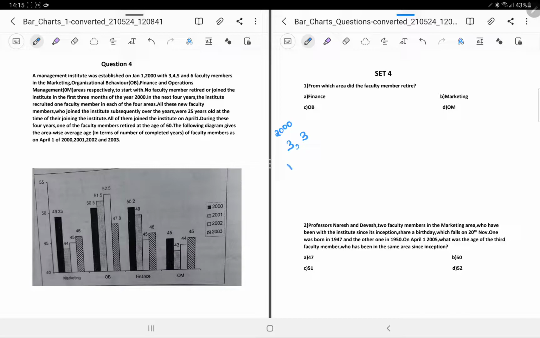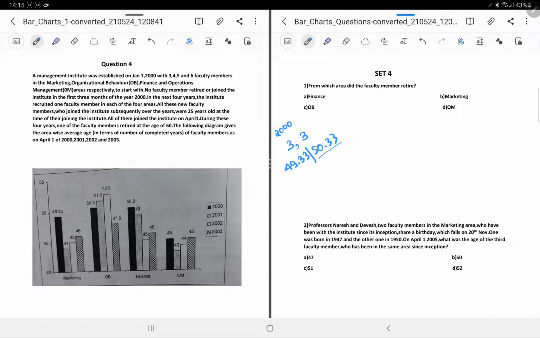If here their average was 49.33, here the average should have been 50.33, because no one is getting added, only the age is increasing by 1 for each and every person, so the average age will also increase by this.